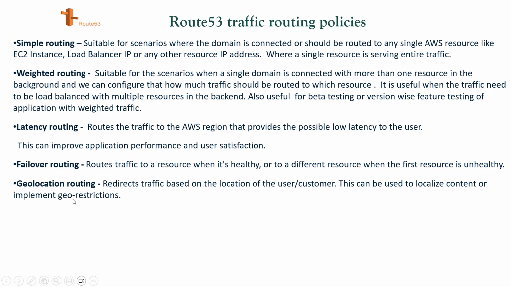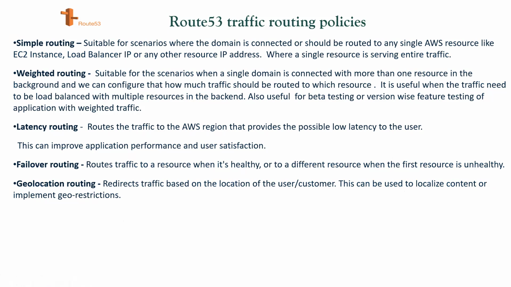Next one is geolocation routing. It redirects traffic based on the location of the user or customer. This can be used to localize content or implement geo restrictions. That is again the geographical routing, as we discussed. Like if we are residing in India, in this case we can define the geographical locations, and all the traffic will be routed to the servers within those geographical locations itself.